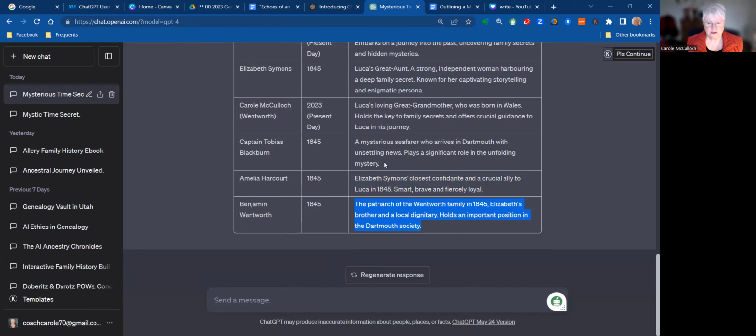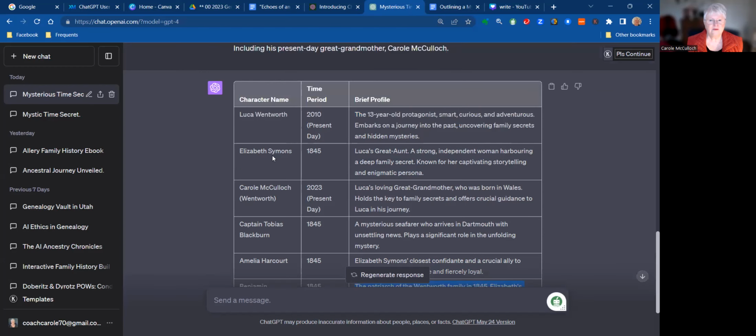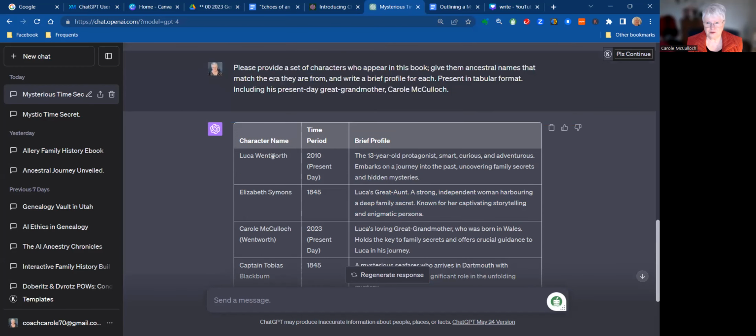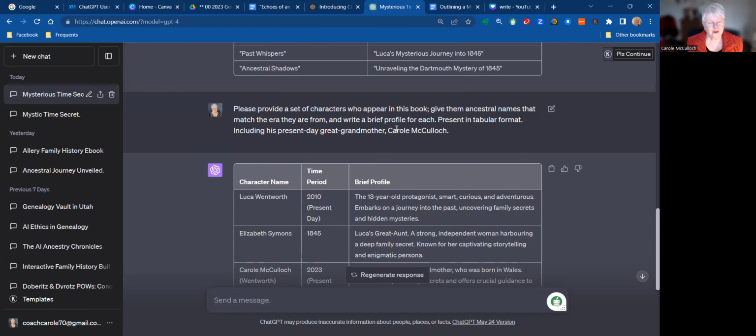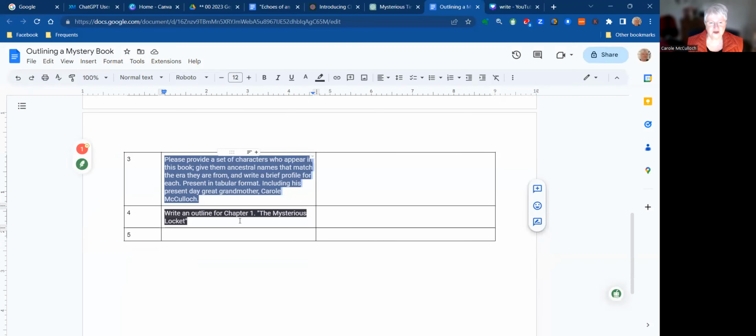I think our antagonist is probably then going to be Captain Blackburn. So we now have a list of characters who are going to appear in the book. We're a long way down the trail now of preparing our mystery story. How cool is Chat in giving me that help? Let's see if I've got anything else here. Yes, I do.